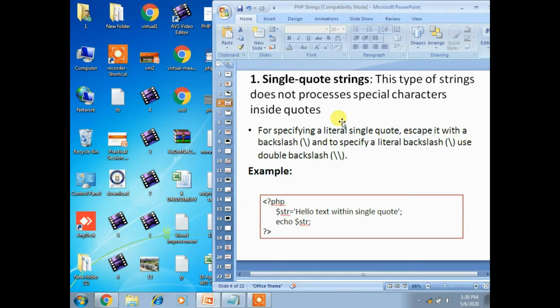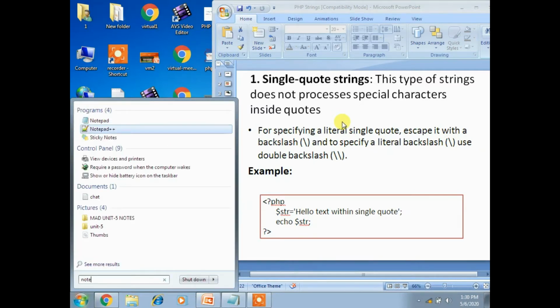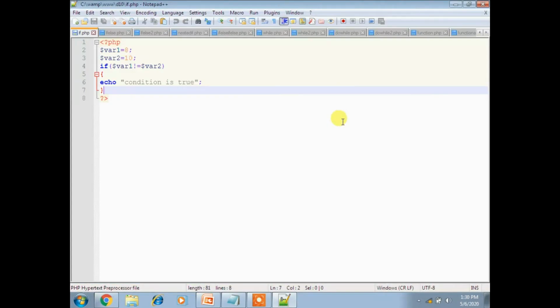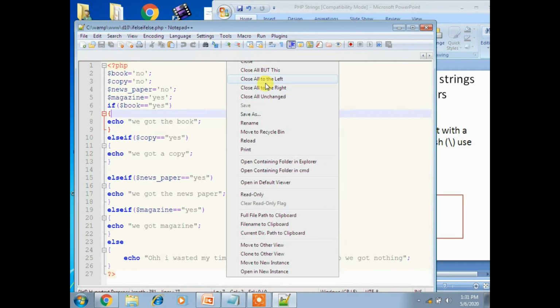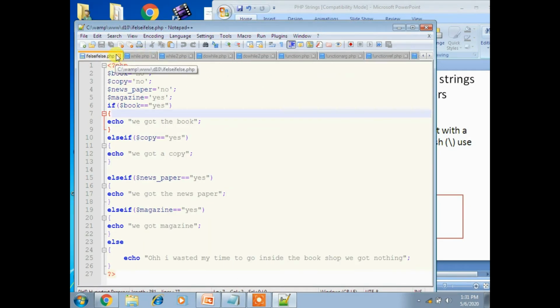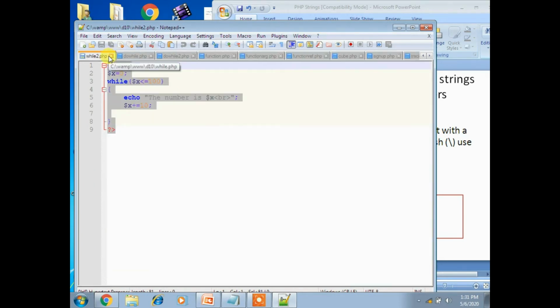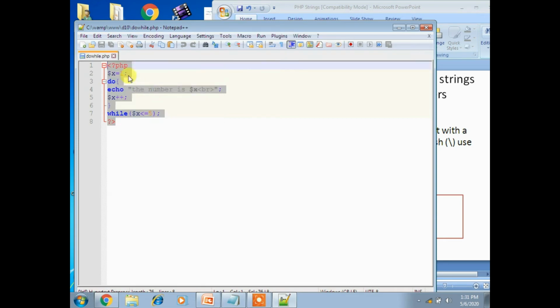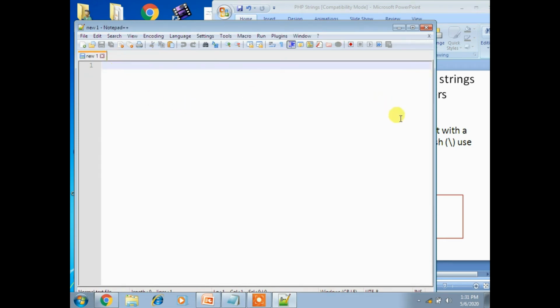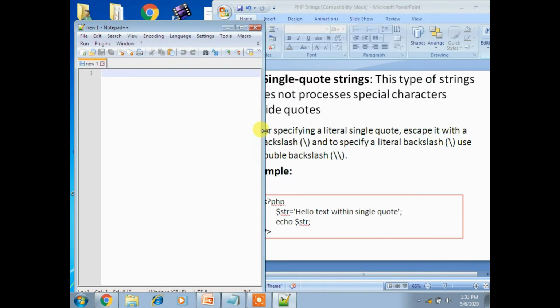Now I am executing the first way, that is the single quote string. I am opening Notepad++, an editor which can execute our PHP program. Let's see the first part, the single quote string.